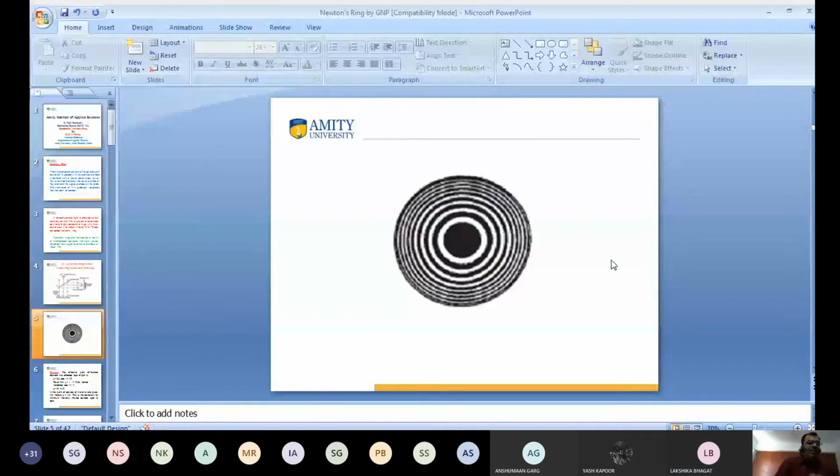So we discuss about this: concentric dark and bright formation of fringes takes place. This is known as Newton's ring. This is the formation of Newton's ring. So I want to discuss about the theory.